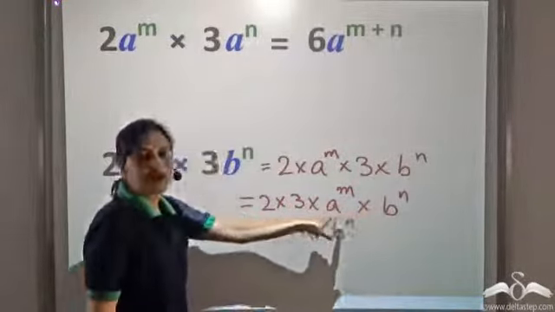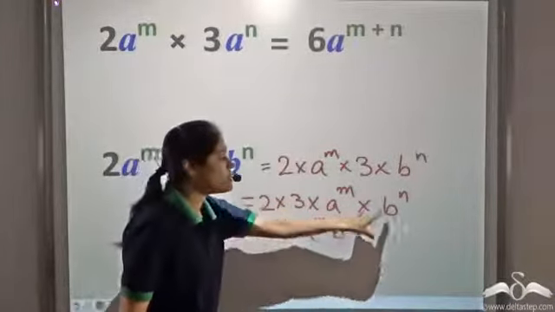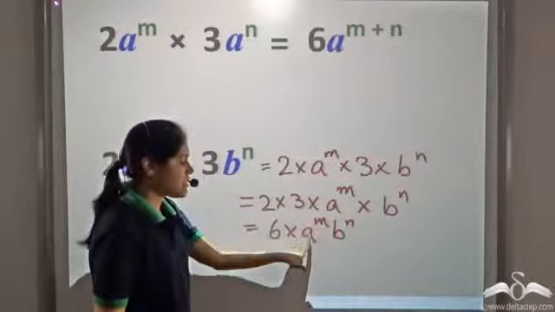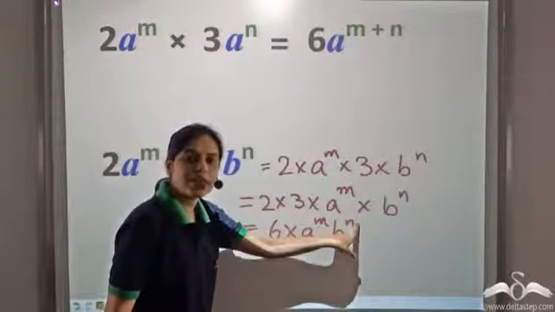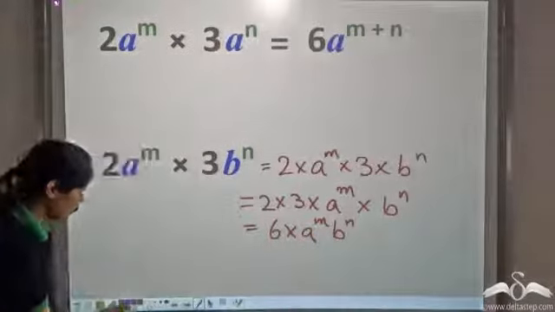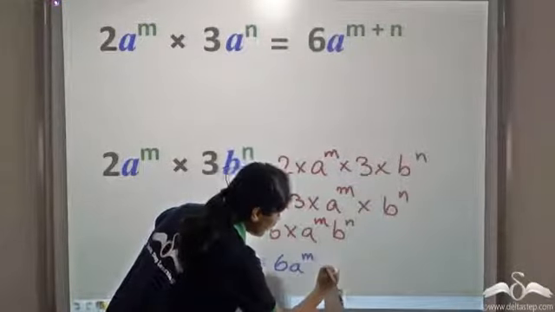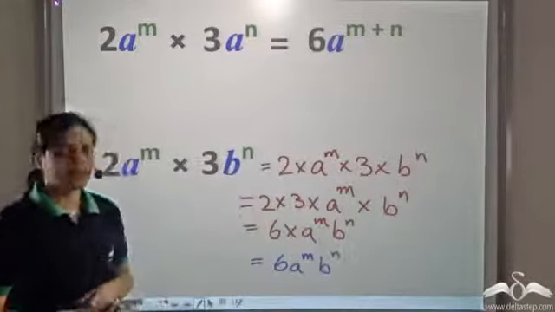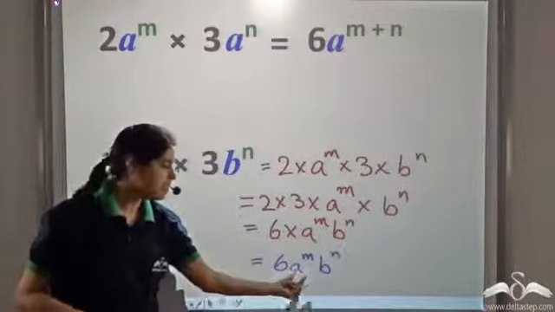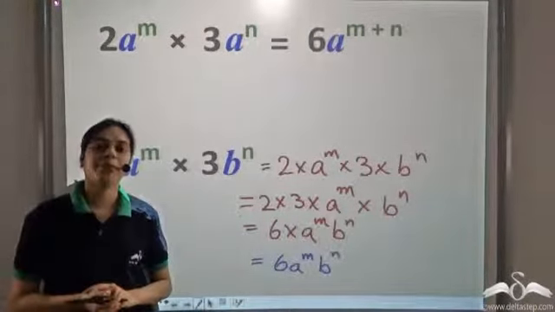Now we cannot add the exponents because the bases are different. So we cannot simplify it using the law of exponents. So we have written it as a to the power m, b to the power n. And 6 into a to the power m, b to the power n is 6 a to the power m, b to the power n. So we can add the powers only if the bases are the same and the exponentials are being multiplied.